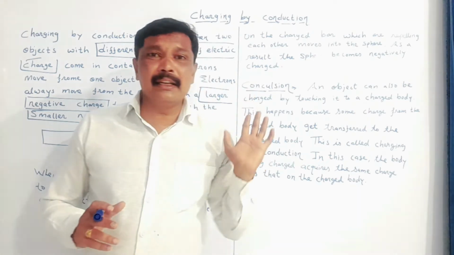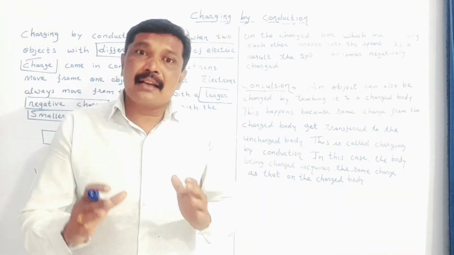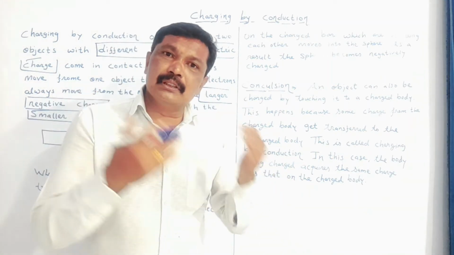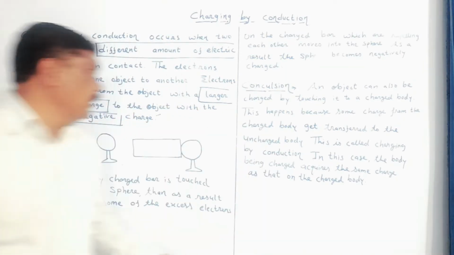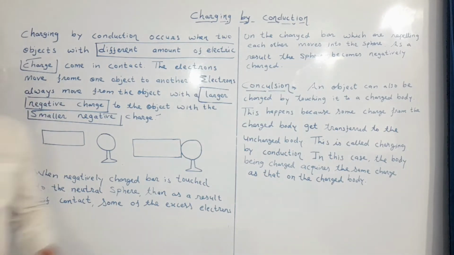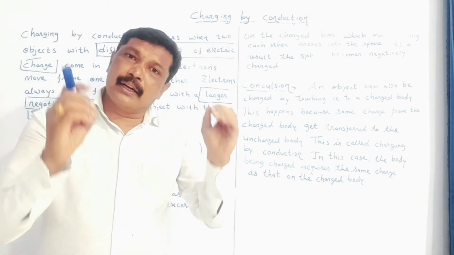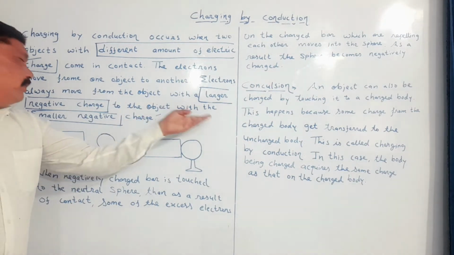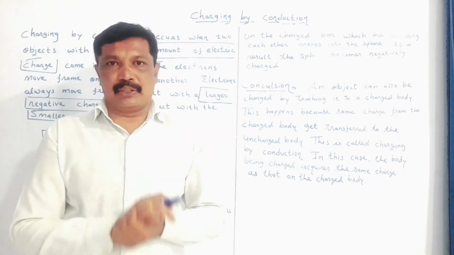And we have to keep one thing in mind. Electrons always move from a body which has high amount of electrons to the body which has low amount of electrons. So electrons always move from a body which has larger negative charge, meaning the body which has more amount of negative charge, to an object with smaller negative charge, meaning a body which has less negative charge.